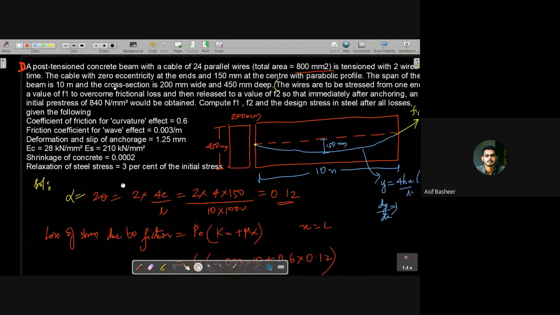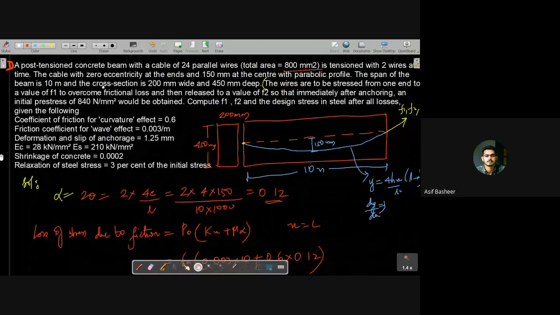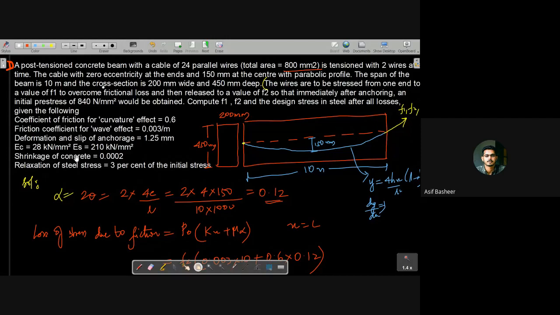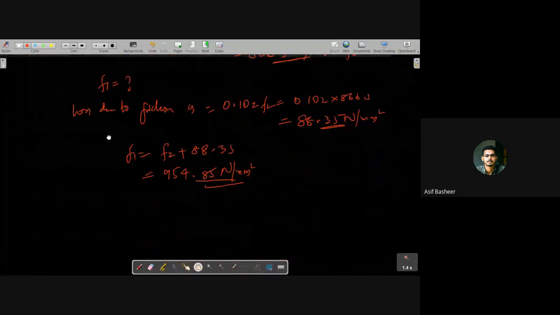And mind you, the previous code, IS 1343:1980, gave this value directly, and in the 2012 revision, there occurred an accurate calculation of the shrinkage of concrete. So far that new code has not been asked. So mind you, if it's directly given, you don't need to go that way, but in case it is not given, you can go as I have prescribed in the previous lectures. So here the shrinkage of concrete is given as 0.002.